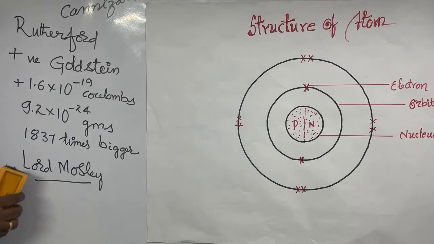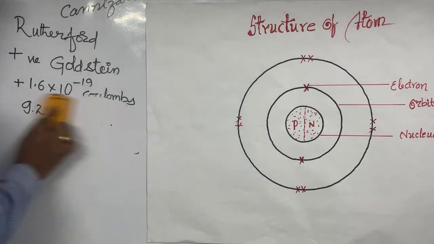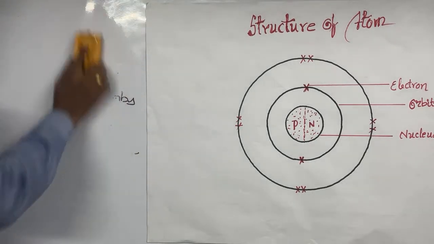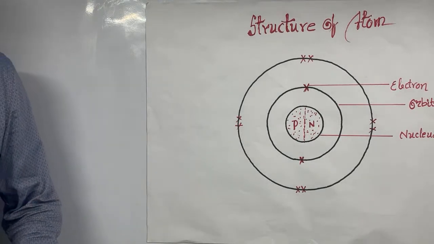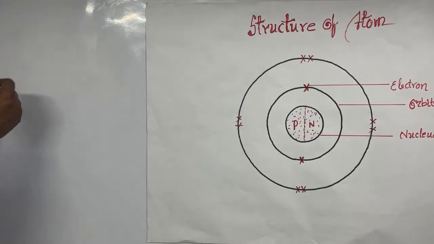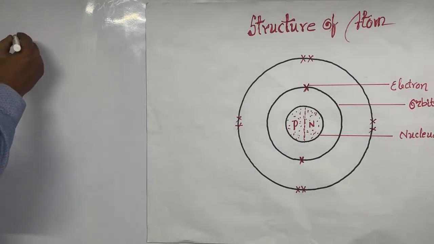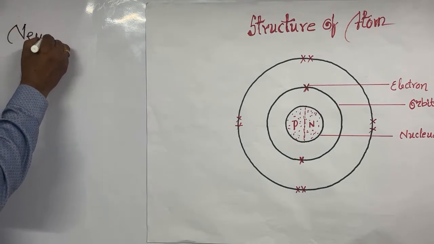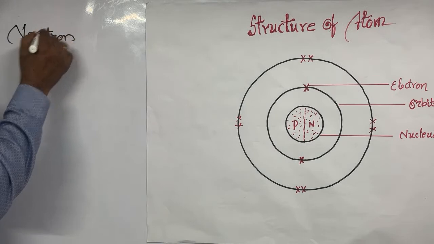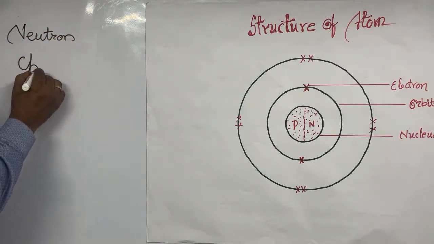Now we'll come to the third subatomic particle, the neutron. The neutron was discovered by the scientist Chadwick.